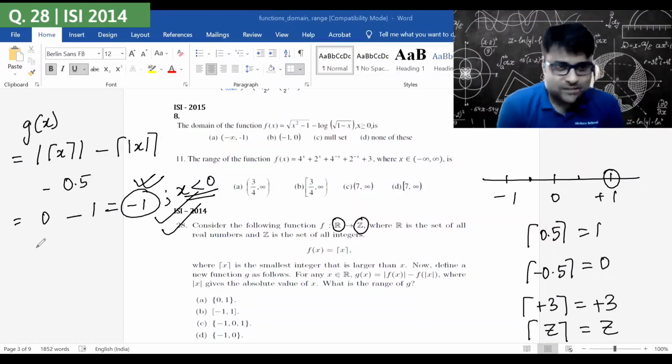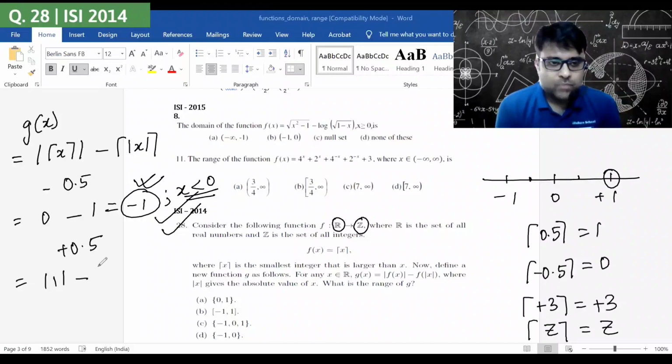If I take a positive fraction, ceiling of 0.5 is 1, and ceiling of mod 0.5 is 1.